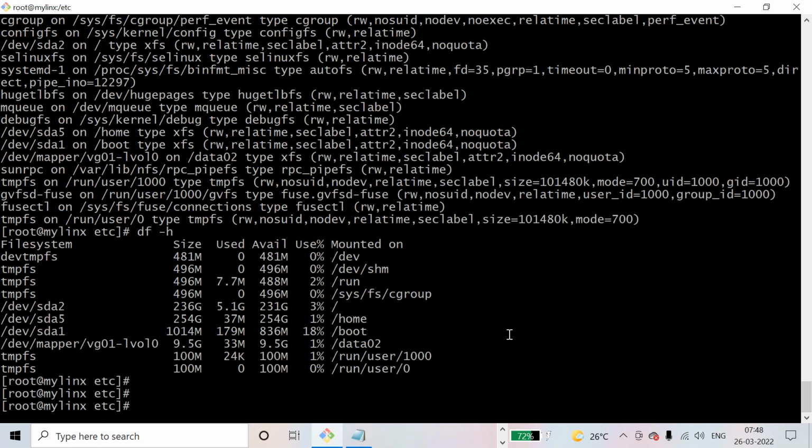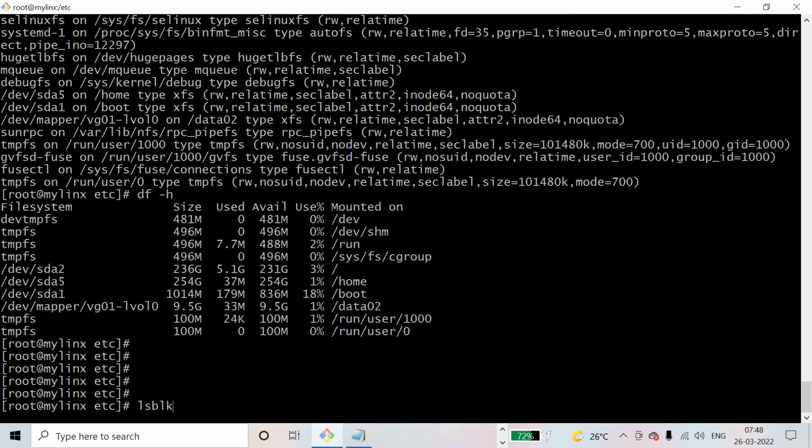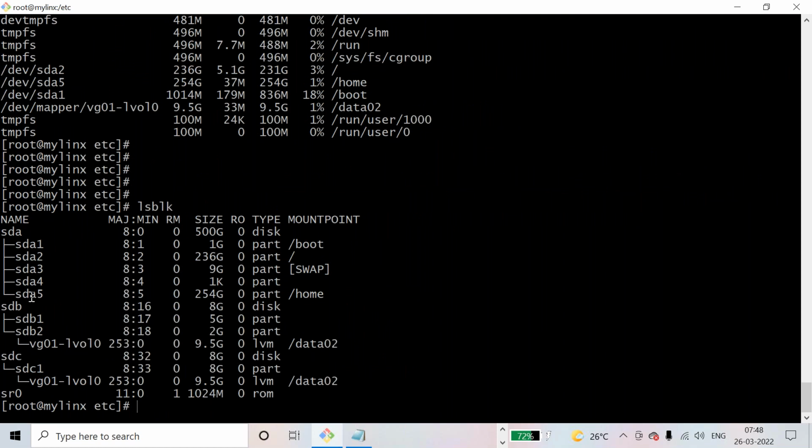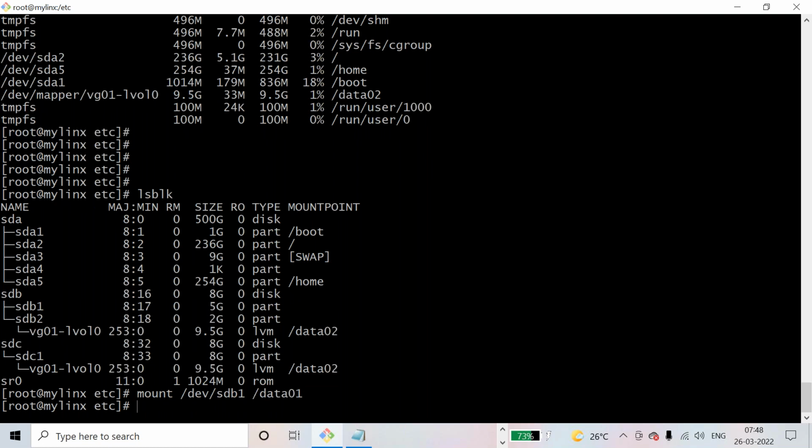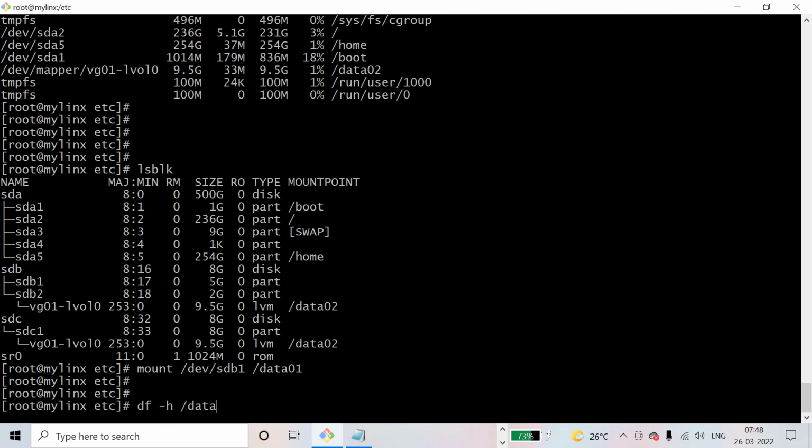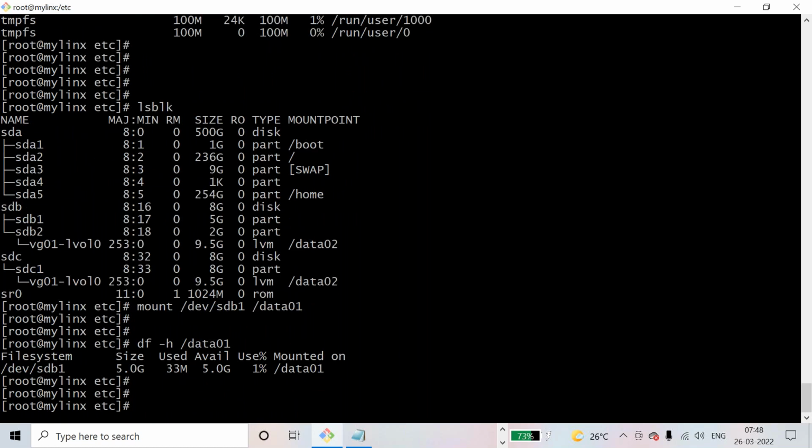Let me show another example again. lsblk, let me mount data01 also. Okay, data01 should be mounted on this. mount /dev/sdb1 /data01. df -h /data01. Okay, it is mounted now.